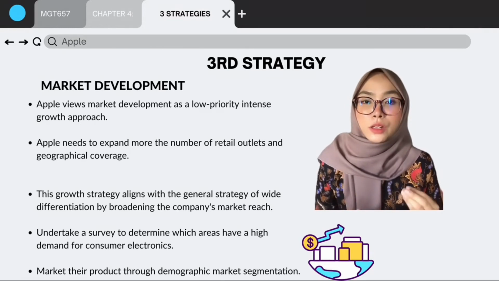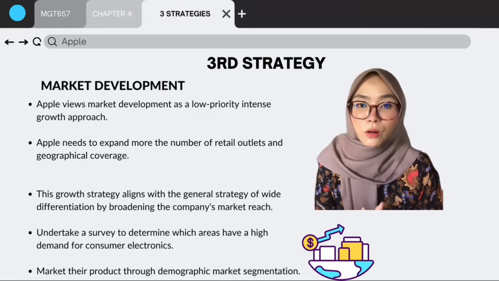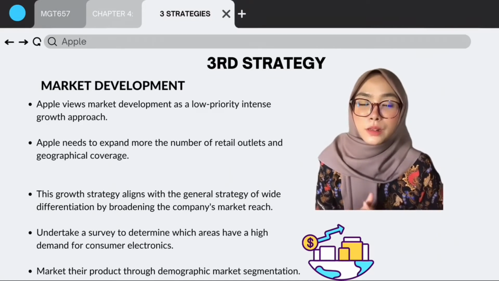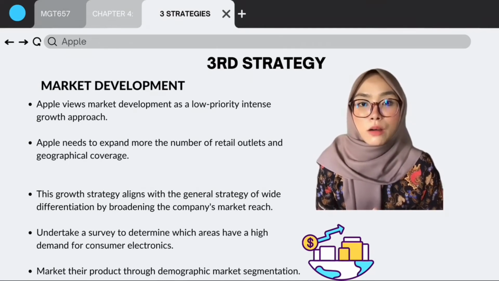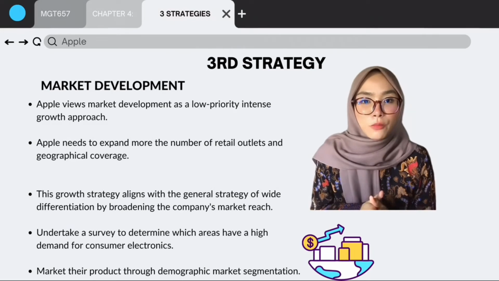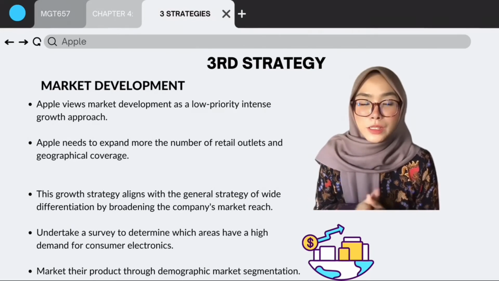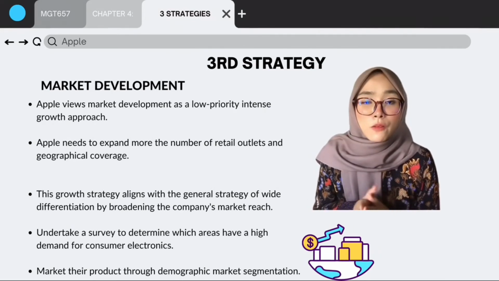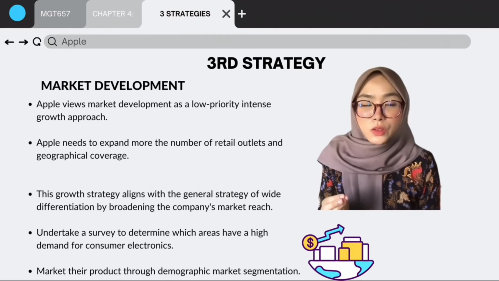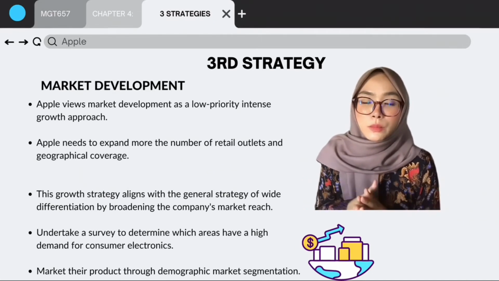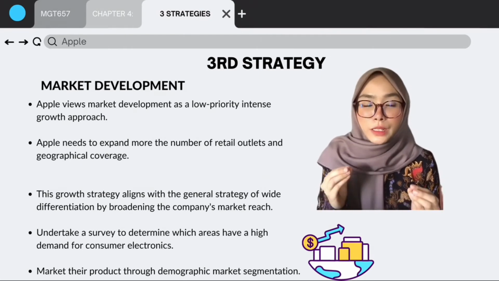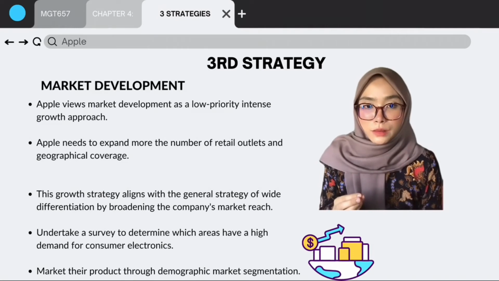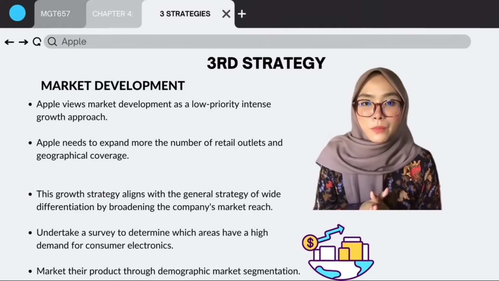can expand to. In order to market their current product or item in new areas, Apple needs to expand more in the number of retail outlets and geographical coverage for its own good, since Apple has good quality products. This growth strategy aligns with the general strategy of wide differentiation by broadening the company's market reach. For example, by offering the current consumer electronics to new international markets. This general approach for competitive advantage also necessitates delivering items to many market sectors, which Apple does through market development.